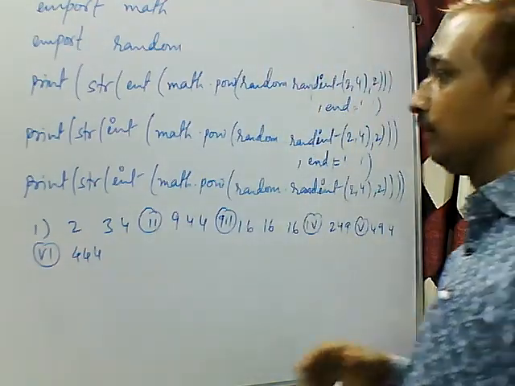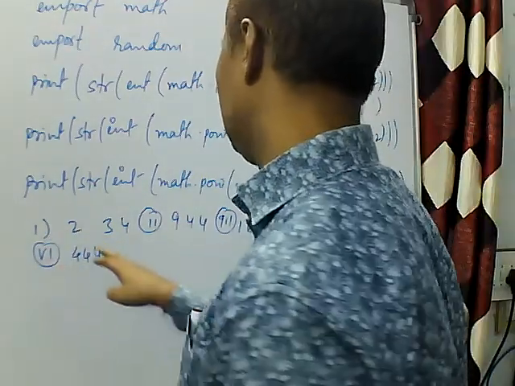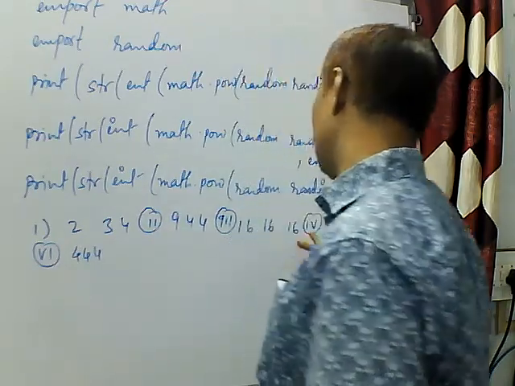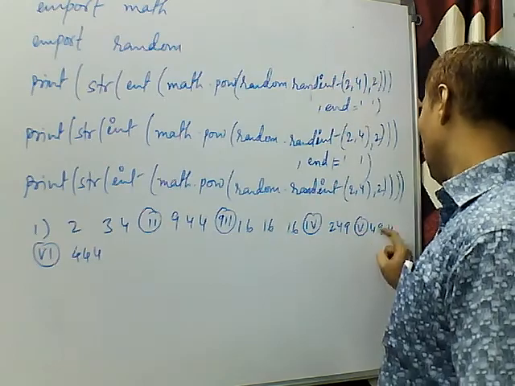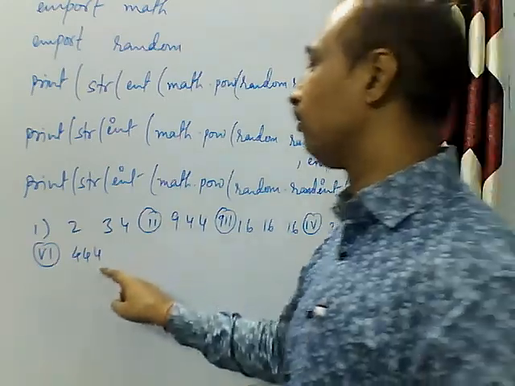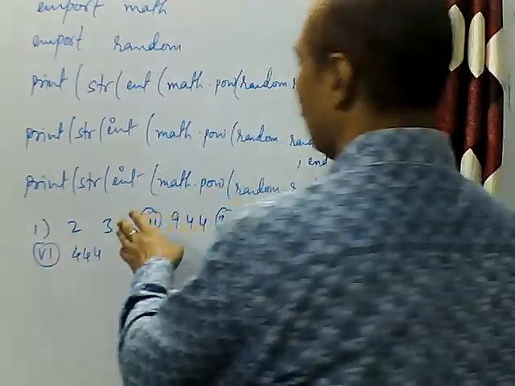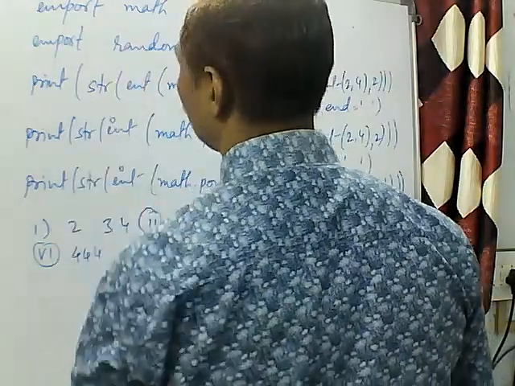This is the question, and the probable answers are 2, 3, 4, 9, 4, 4, 16, 16, 16, 2, 4, 9, 4, 9, 4, and 4, 4, 4. We have to find which of these answers are correct for this question.